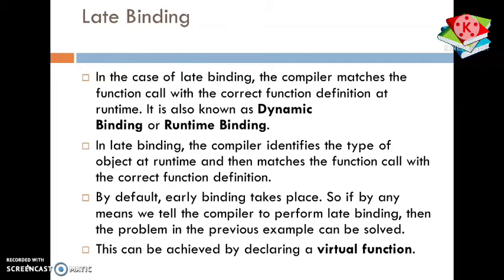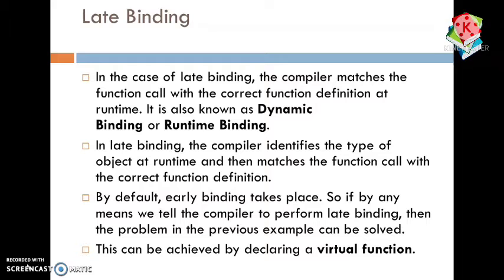So in that case the compiler matches the function call with the correct function definition at the time of runtime and at the time of execution. Such type of binding is not performed at compile time. Such type of binding is performed at runtime. By default early binding takes place, but if we want to perform late binding, then we have to tell the compiler to perform late binding.